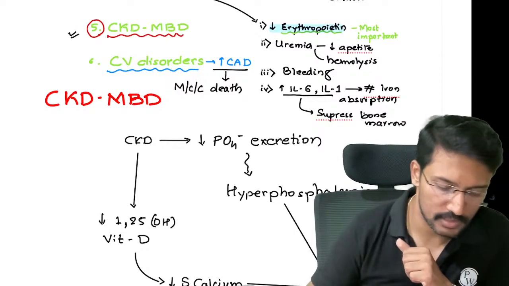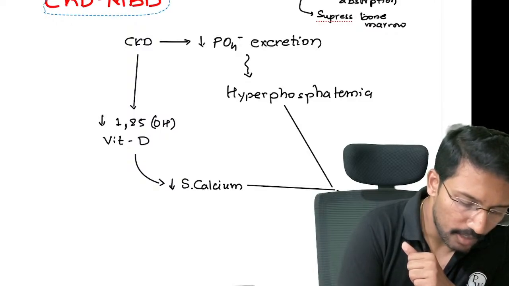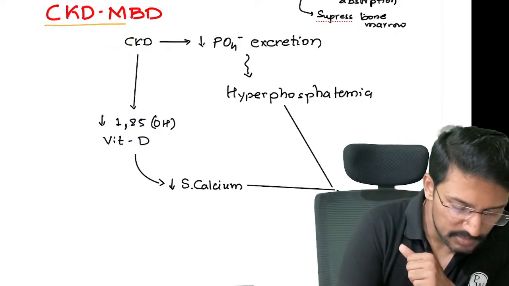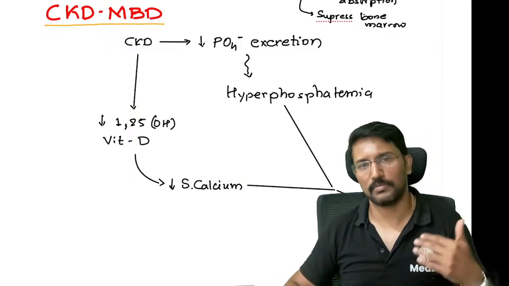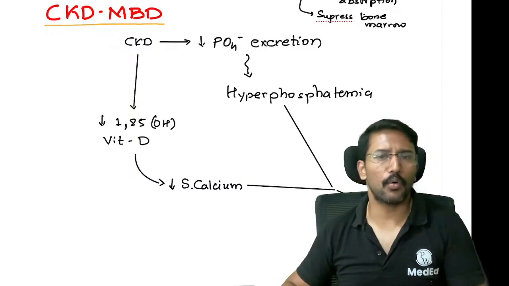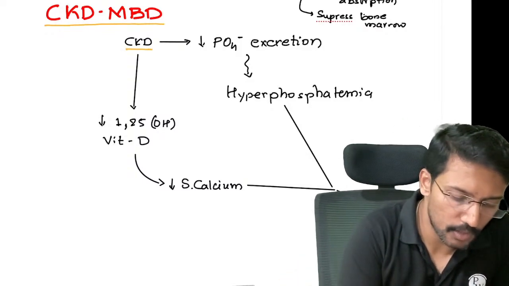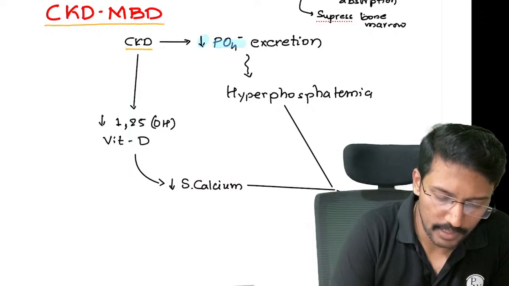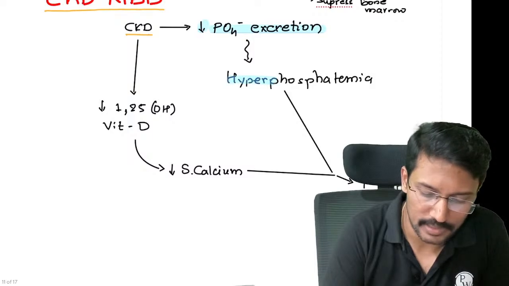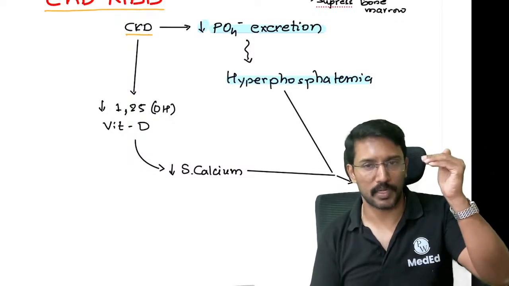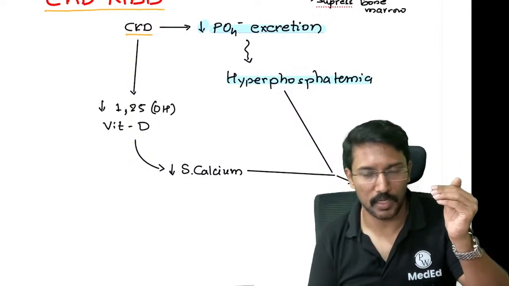Okay, so a few points about the CKD related mineral bone disease. I'll start with the basic pathogenesis. See, normally when you have CKD, your kidneys play a crucial role in excretion of various electrolytes like potassium, calcium, phosphate. The most important thing here is the phosphate. So once we develop chronic kidney disease, we will not be able to excrete the phosphate. So we will have decreased phosphate excretion, and because of that, the blood phosphate level starts increasing. We develop hyperphosphatemia. So whenever we have CKD, we develop hyperkalemia, hyperphosphatemia.